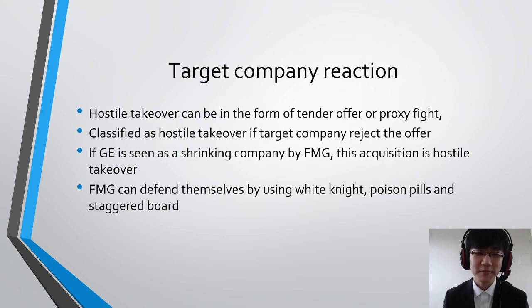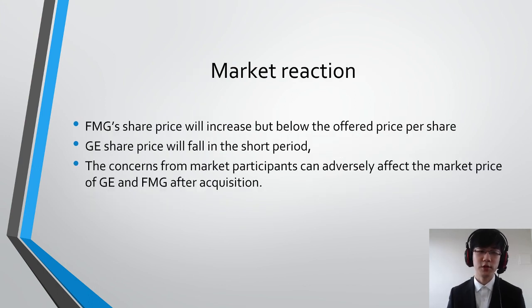If FMG reject this offer and we try to acquire them, then it is subject to hostile takeover. Institutions own majority of FMG's shares. If they do not have positive expectations on our company, they may reject the offer. Of course, FMG can defend themselves by using white knight, poison pills, and etc.